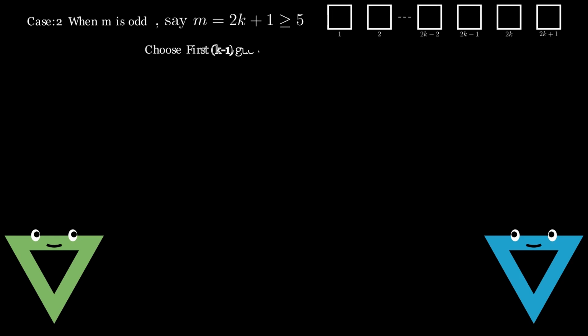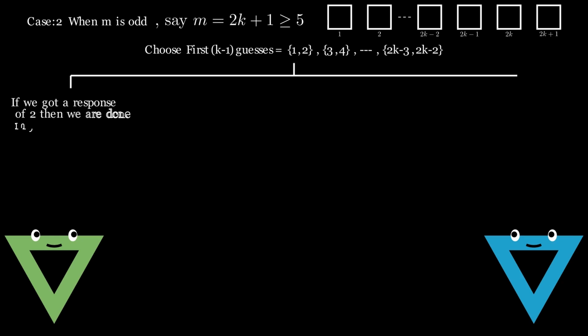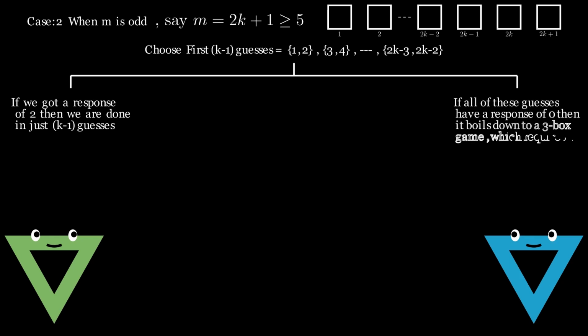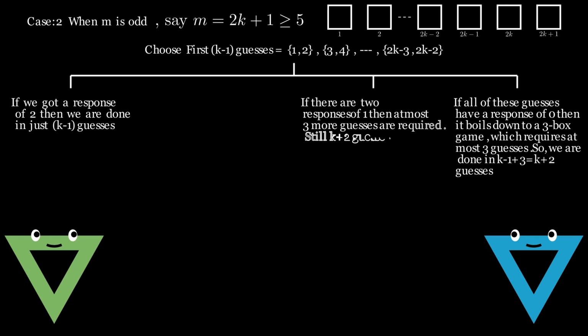Now we move to the second case, when m is odd. Say m is 2k plus 1. Firstly, we choose box 1 and box 2 as the first guess, box 3 and box 4 as the second guess, and so on till box 2k minus 3 and box 2k minus 2 as the k minus 1th guess. If we got a response of 2, then we are done in just k minus 1 guesses. If all of these guesses have a response 0, then it boils down to a 3 box game, which requires at most 3 guesses. Thus, we are done in k plus 2 guesses. If there are 2 responses of 1, then at most 3 more guesses are required. Thus, still at most k plus 2 guesses are sufficient.